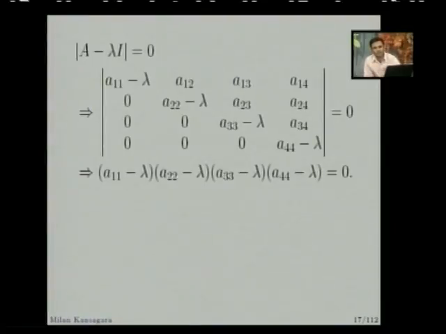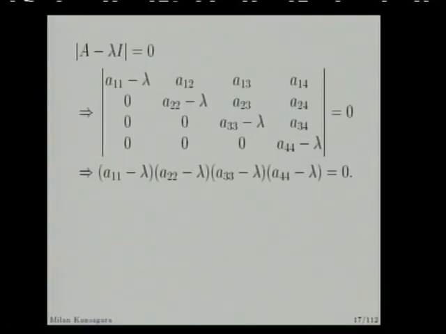Now let us expand that 3 cross 3 determinant. Again, let us expand from the first column. We will get a22 minus lambda times the minor of that element, which is a33 minus lambda, a34; 0, a44 minus lambda, and so on. So ultimately what we get is just the product of the diagonal elements. So that is one result: the determinant of an upper triangular matrix, whose entries below the diagonal are 0, is just the product of the diagonal elements.